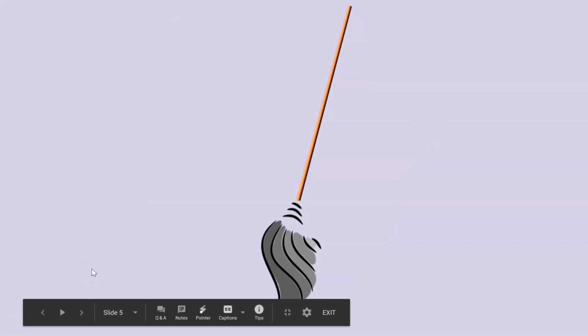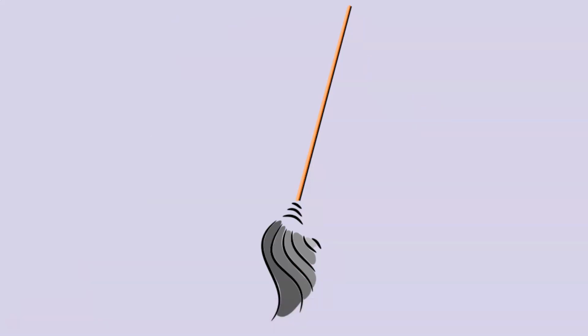All right, this is a mop. M, o, p. Sound it out. M, o, p. Write the sounds you hear in mop.